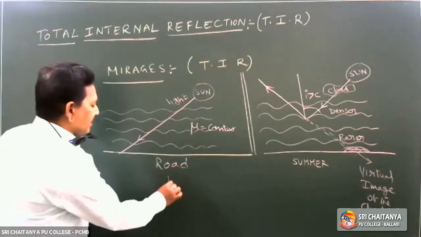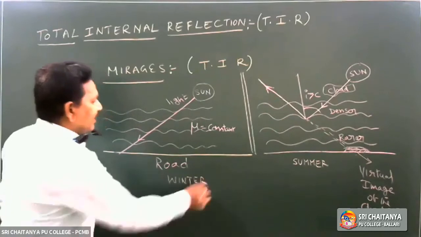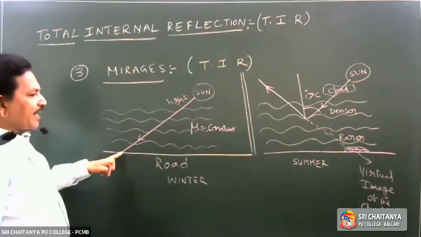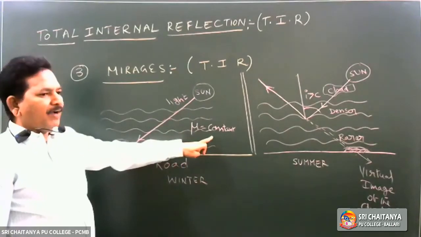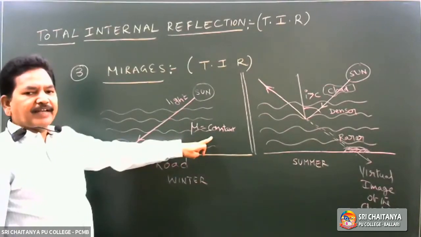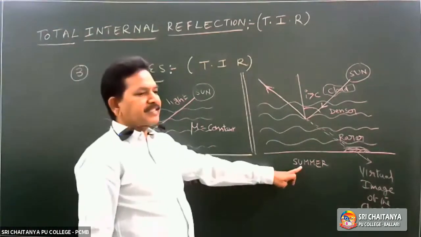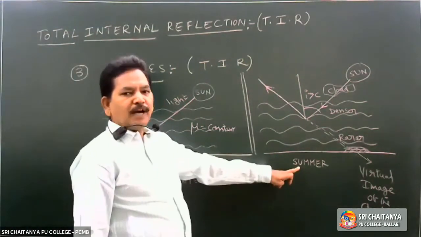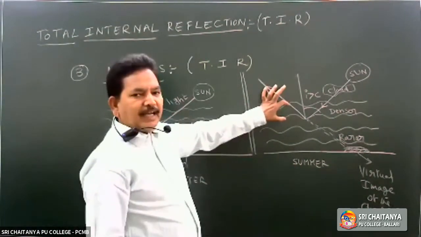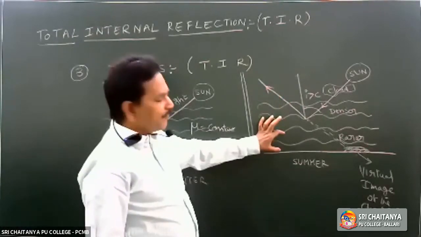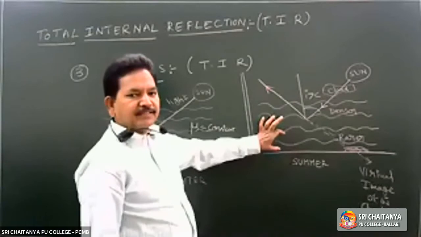In winter season, the light ray from the sun directly reaches the surface of the earth, because the entire atmosphere will have a constant refractive index. But in the summer season, due to the absorption of heat energy, the upper atmosphere is heated up more than the atmosphere which is very near to the surface of the earth.